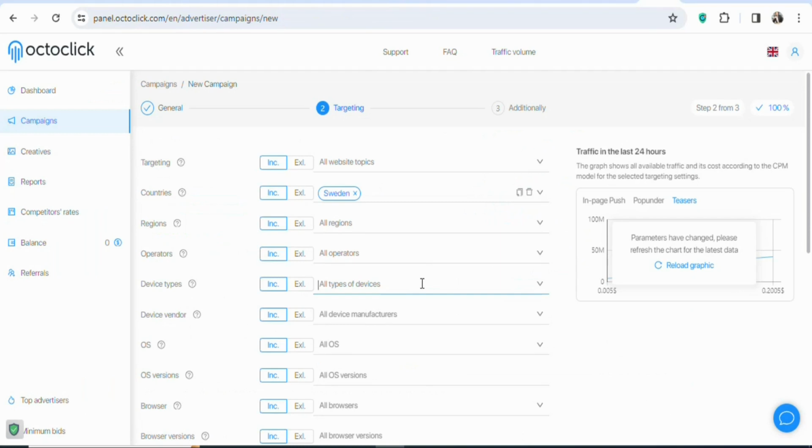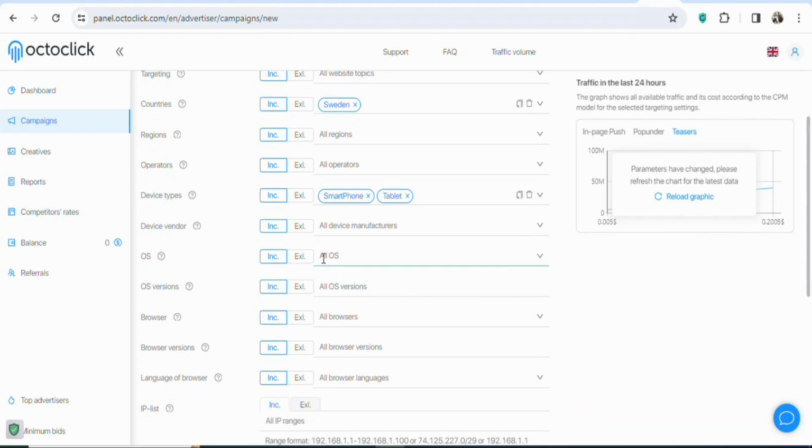So apart from smartphones, we can also select tablets. Click on it. Once you click on it, select smartphones. Once you select smartphone, we are going to select tablet, so select tablet. As you can see, that has been done. Once that is done, you can see all device manufacturers. We are targeting all device manufacturers, so just leave it like that. Once that is done, you're going to scroll down. You can see all OS, that is all operating systems.